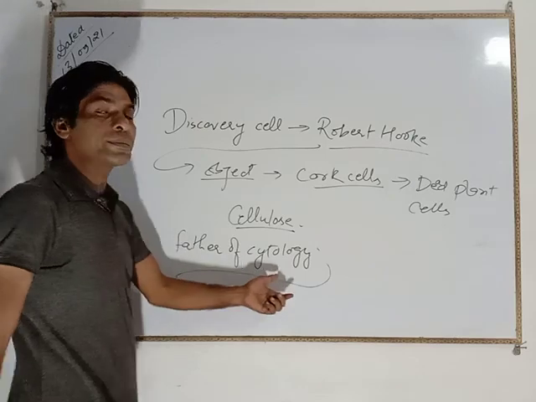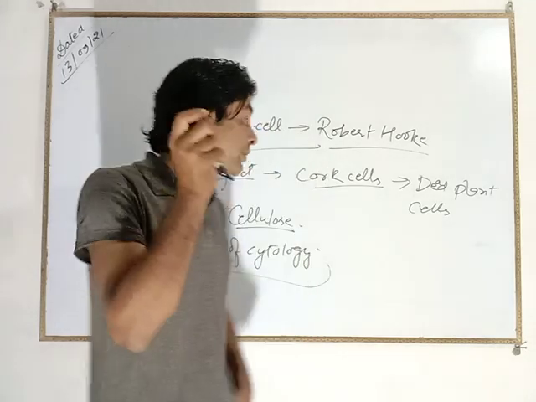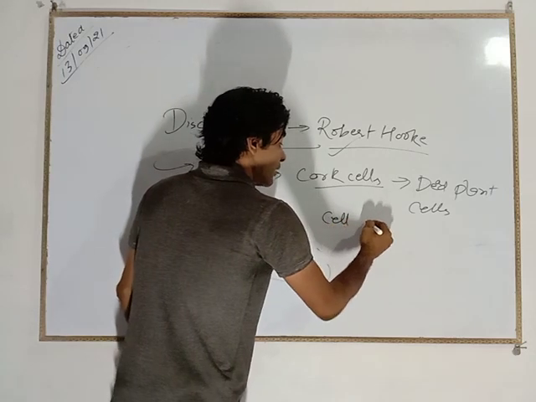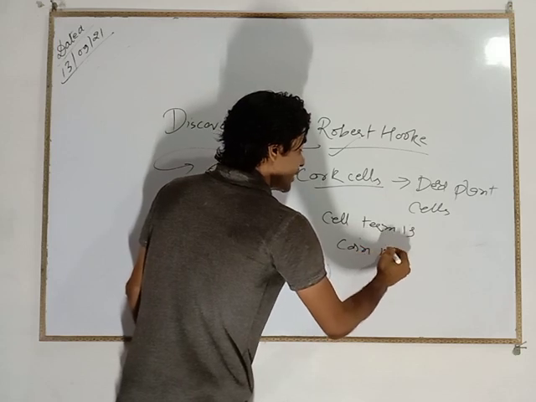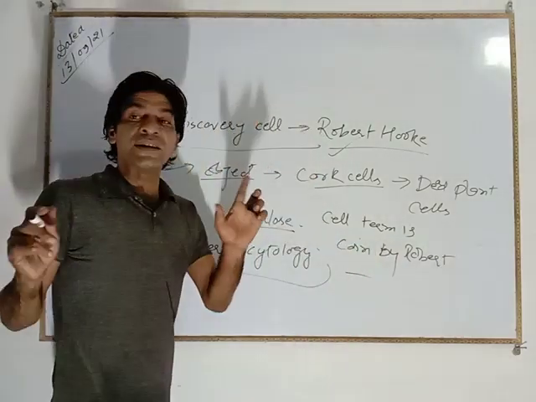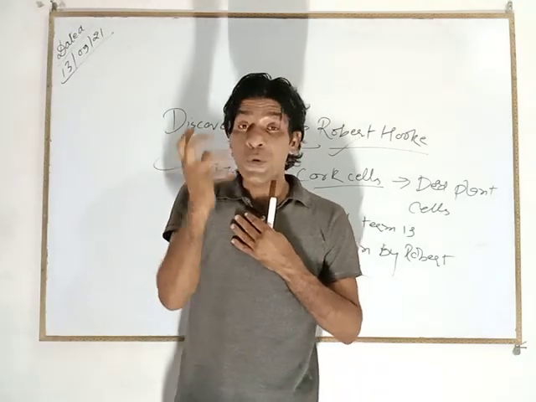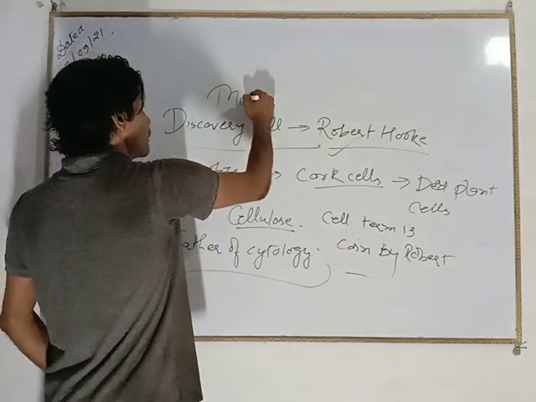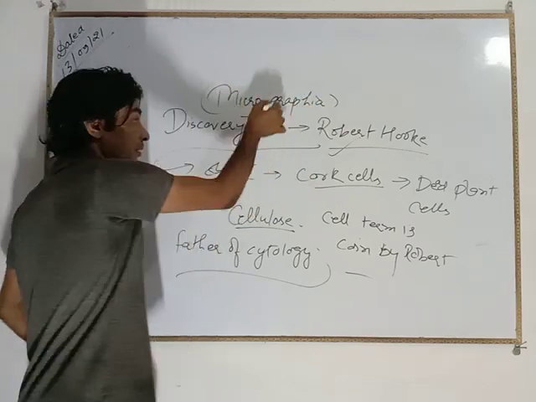Cytology means study of the cell, right? And the term cell is given by Robert Hooke. The term cell was coined by Robert Hooke, and all his achievements and studies about the cell were published in his own personal book, Micrographia. Micrographia, his own individual book he published about the cell, right?